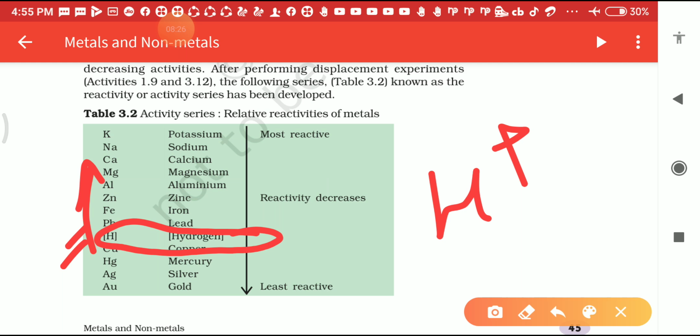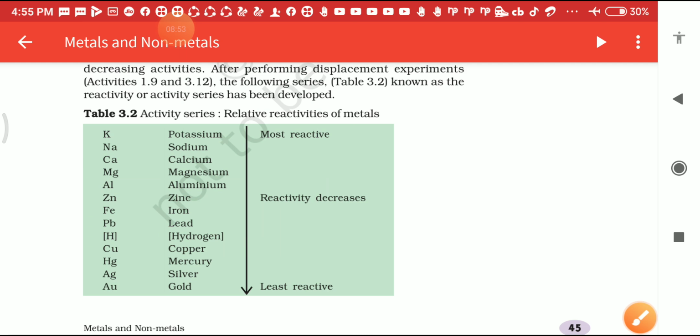That's why we keep sodium in kerosene oil. If we keep sodium outside the kerosene oil, it will catch fire. That's why on the basis of this we can say that sodium, potassium, calcium, these metals are the most reactive metals.